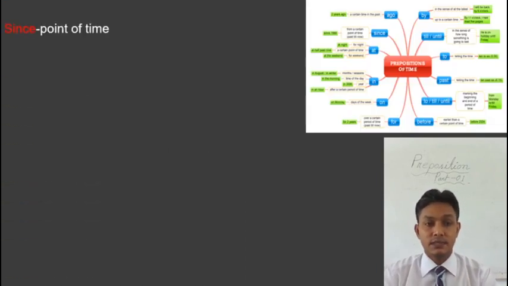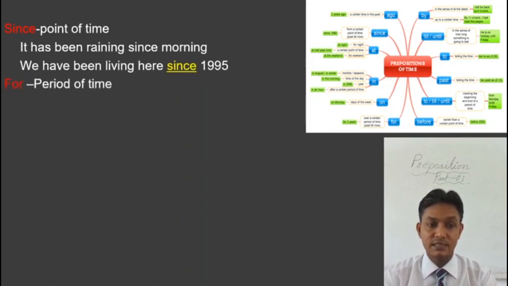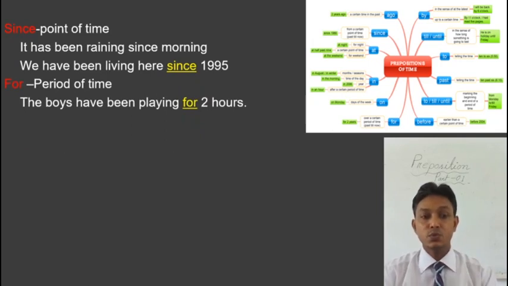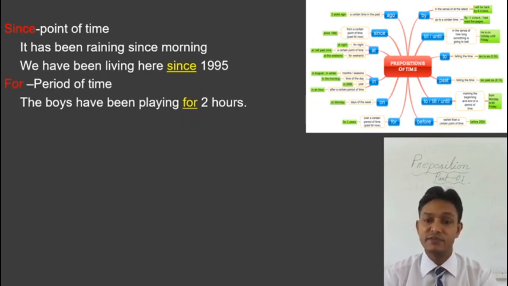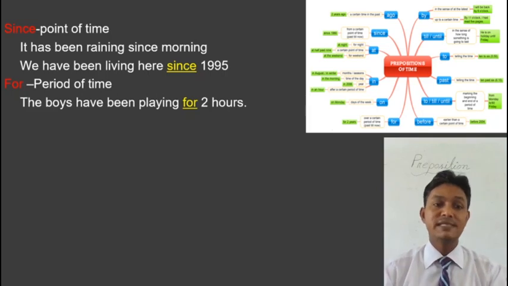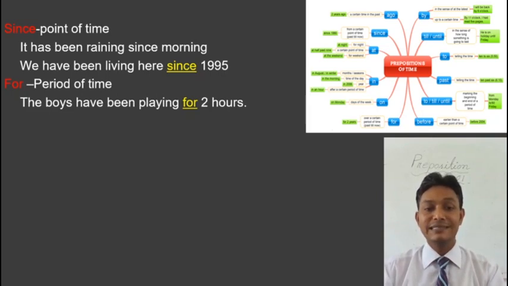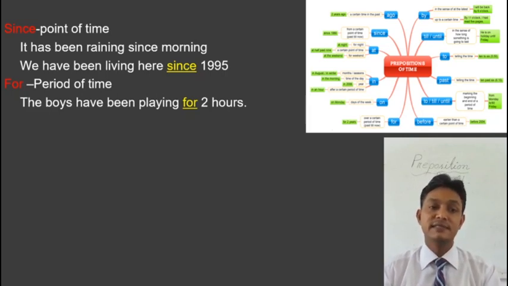Next, the preposition we are going to discuss, since and for. Normally, we use since and for in present perfect continuous tense and past perfect continuous tense. We know in present perfect continuous tense, the definition is if any work started before and is still going on, we call it present perfect continuous tense. And in present perfect and present perfect continuous tense, we use since before a point of time. That means if only the starting point of time of the work is given there, we use since there.